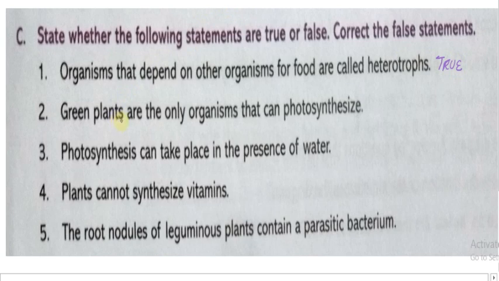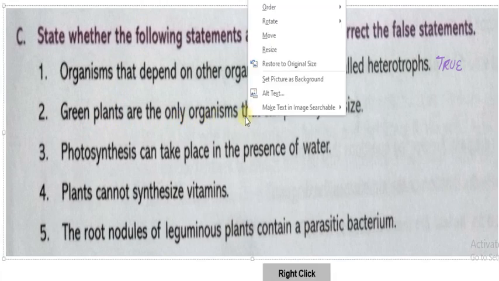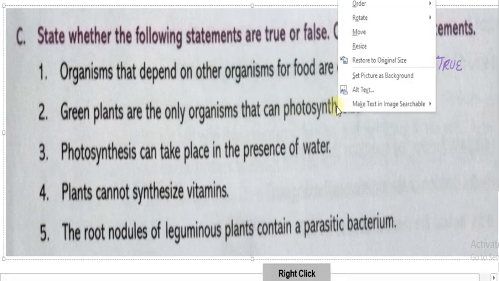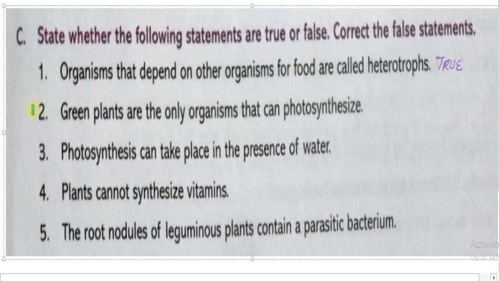The second statement is: green plants are the only organisms that can photosynthesize. Is this statement true or false?